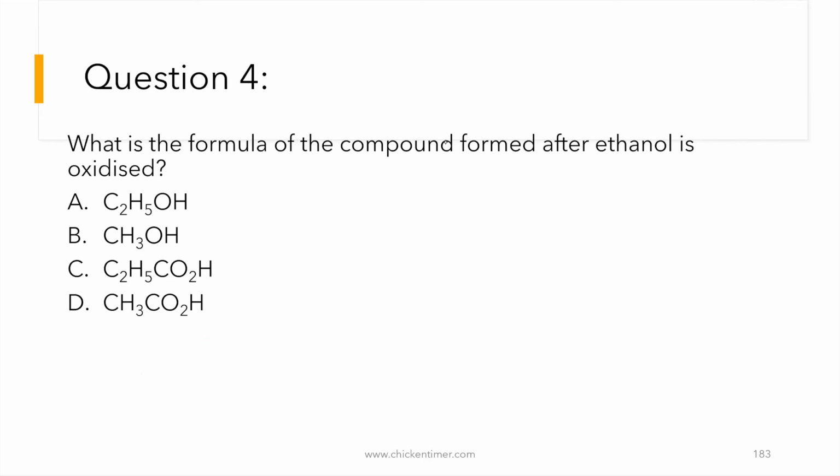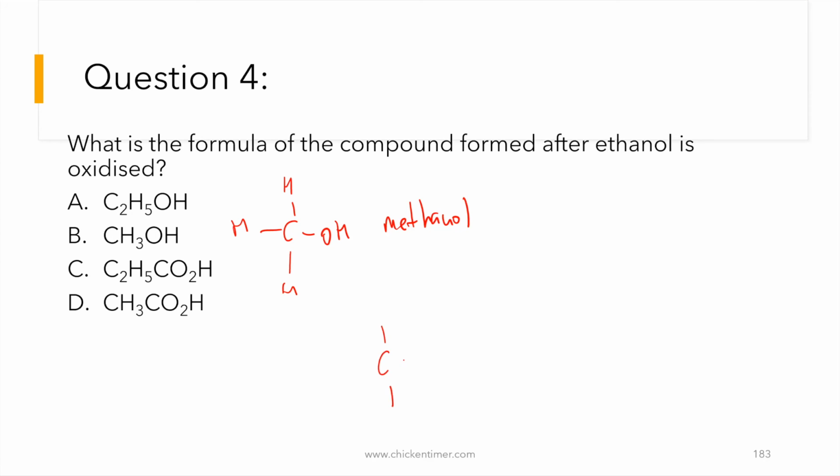The B is CH3OH. This is an alcohol. Oh, wait, wrong number. Next. I tell you, draw out, you will see it. It should be C. So the number of carbon before oxidation and after oxidation will be the same. Then the only thing that changes, or nothing changes.